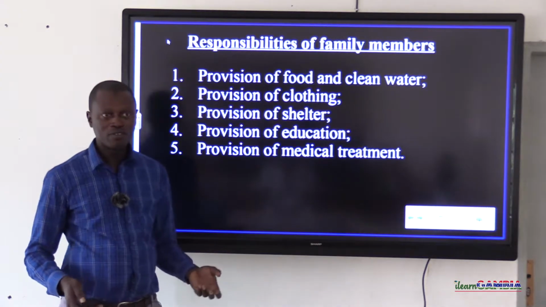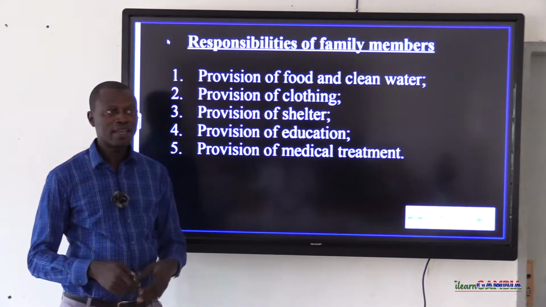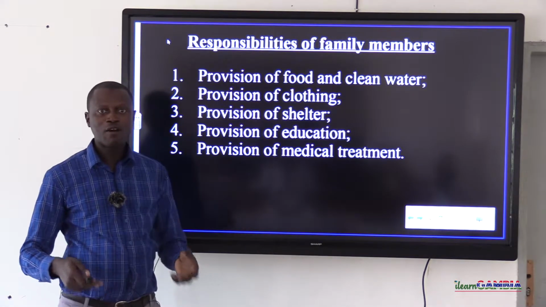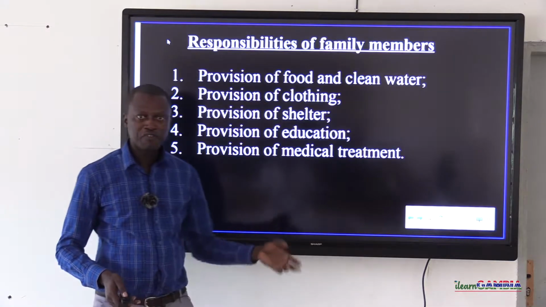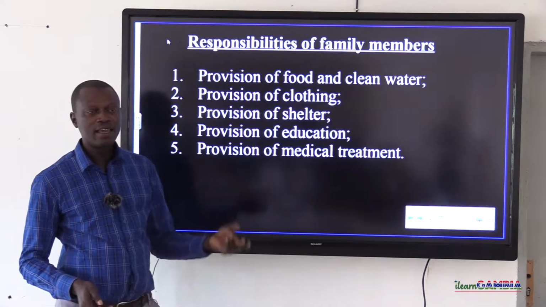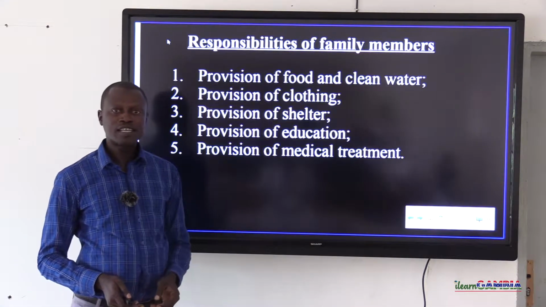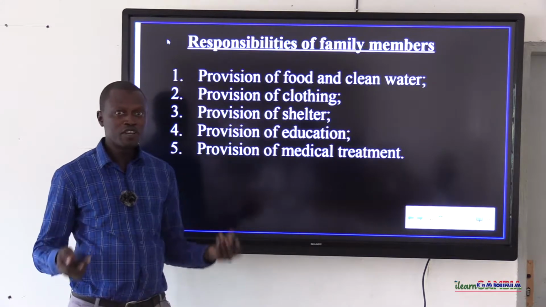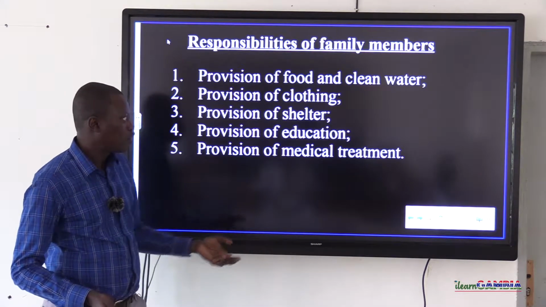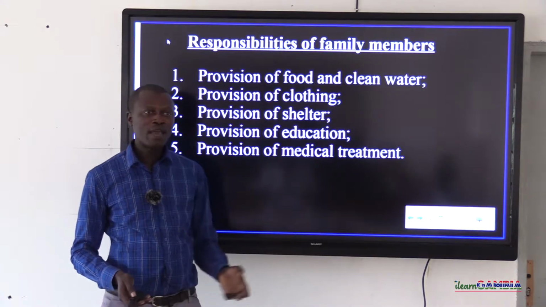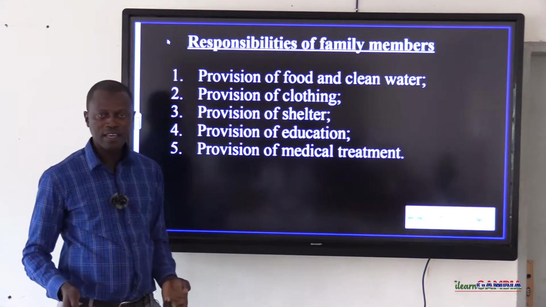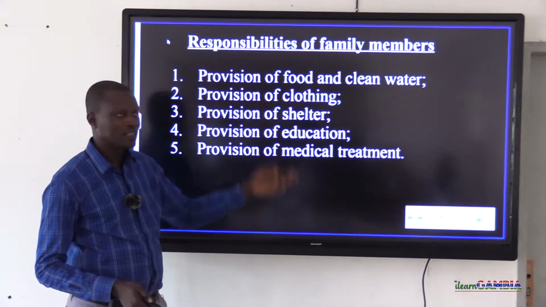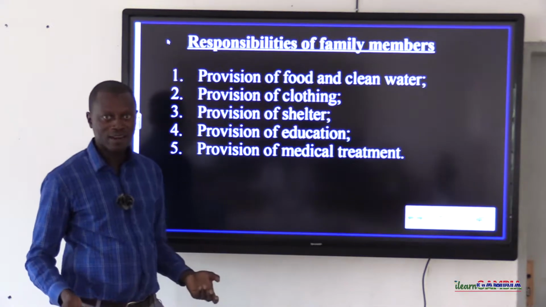For example, in the urban areas, usually you will see our mothers going to the tap to fetch water. But in a settlement where pipe-borne water isn't available, you will see mothers getting water from a well or a borehole.